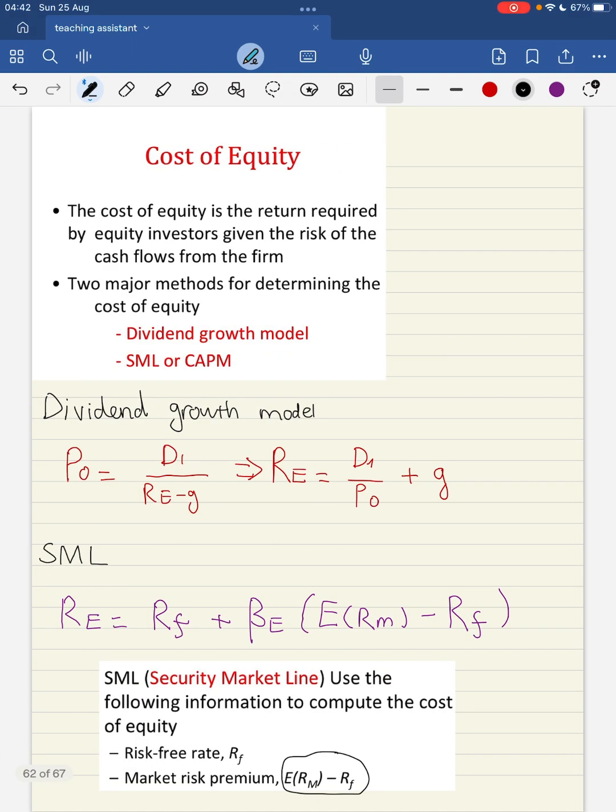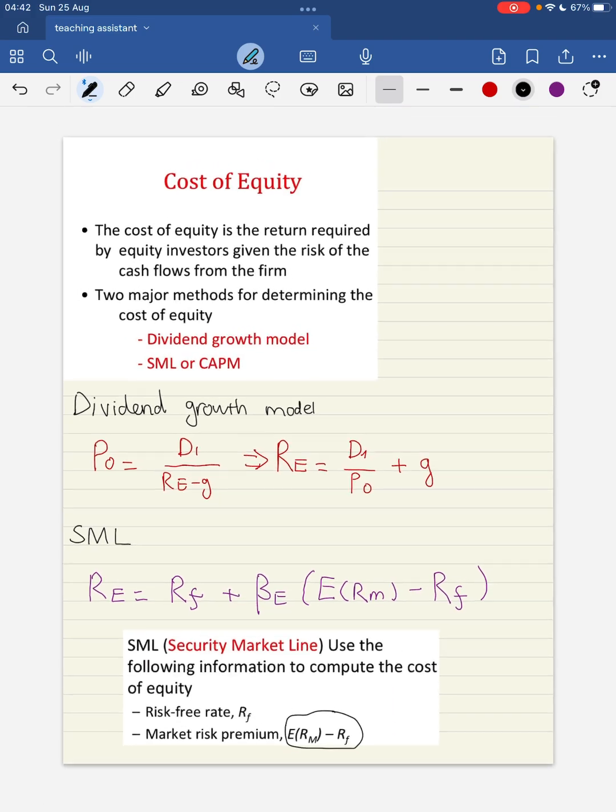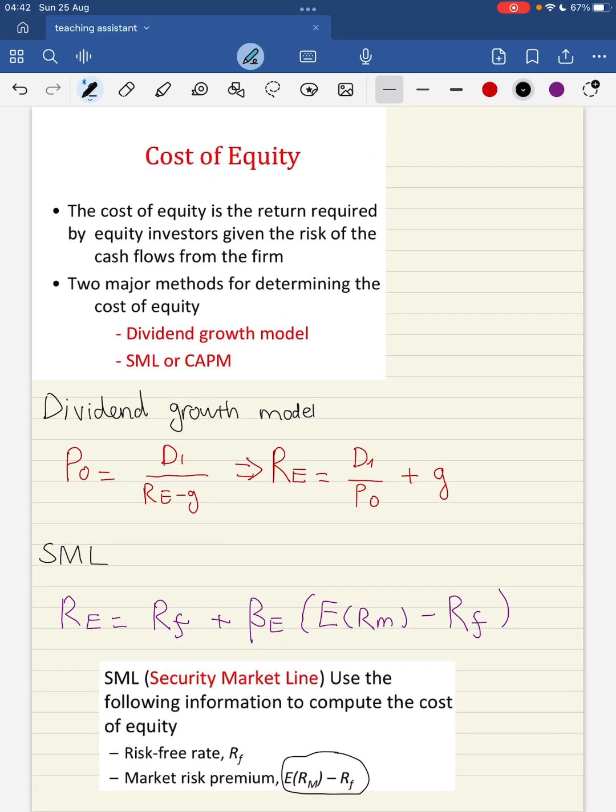The first component of the weighted average cost of capital is the cost of equity. There are two ways for us to compute the cost of equity. We can either use the dividend growth model or the SML. SML stands for Security Market Line.